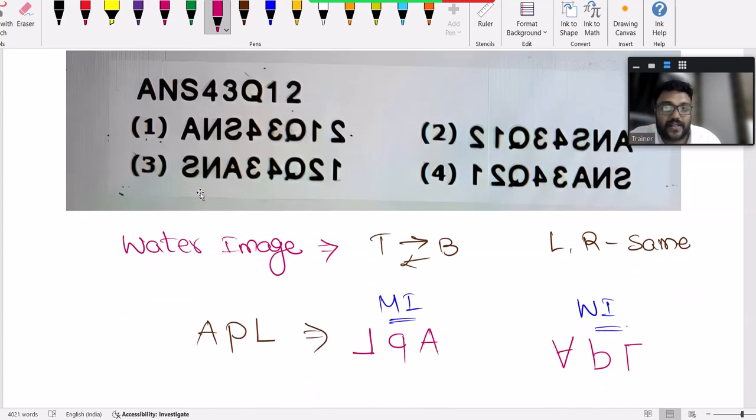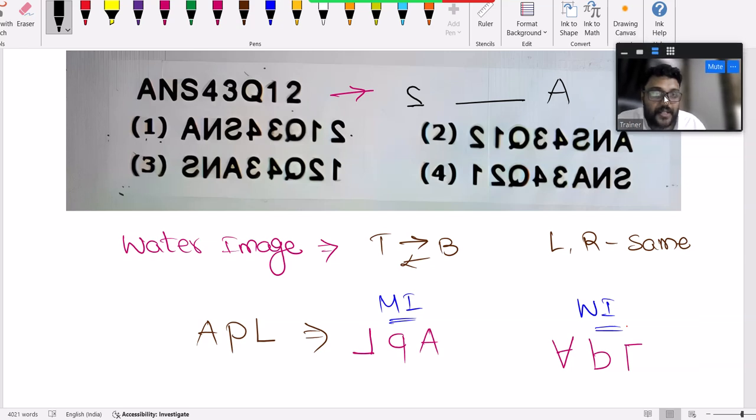Now let's come to this question. As per the discussion that just happened, A should come to the right side, 2 should go to the left side. That 2 will not be the same. It will be like this. Your right side curve should come to the left side, left should come to the right side. That's available in option 2.